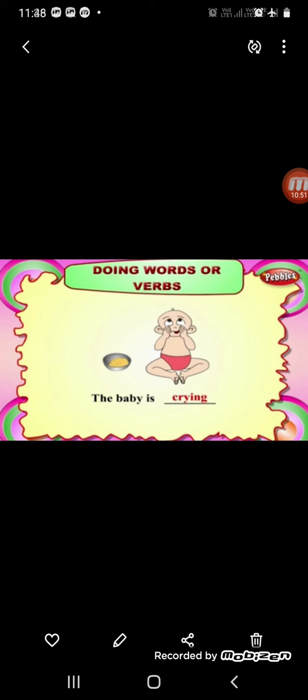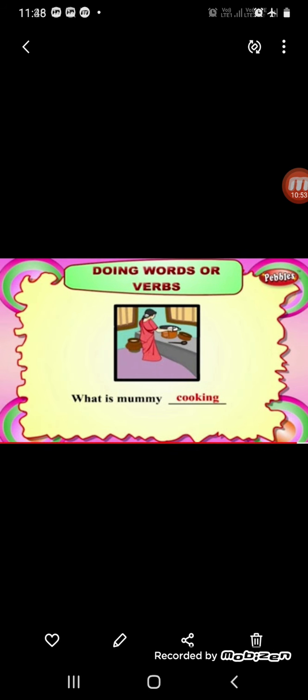So I hope children you have understood. Now you always see your mother in the kitchen. What does your mother do in the kitchen? What is mummy doing? Mummy is cooking. What is mummy cooking? That you don't know. So again, cooking is an action. So these are direct expression of the action of the subject. They are also verbs. I hope this topic is very clear.